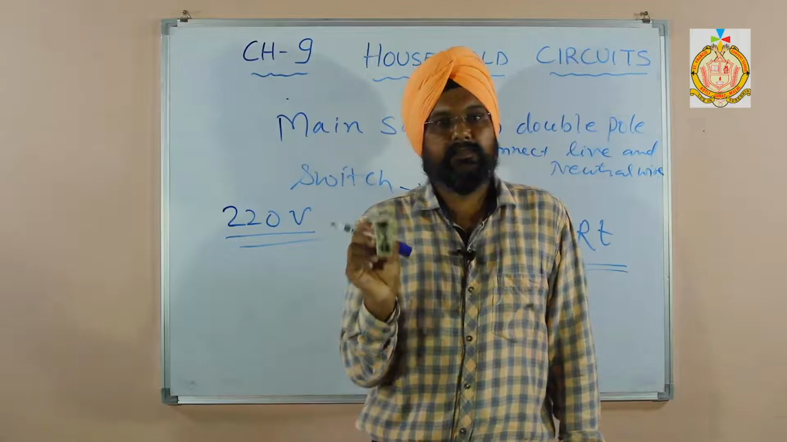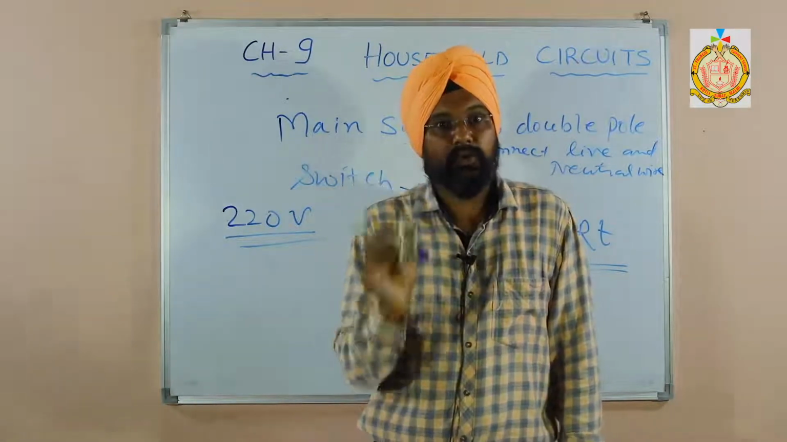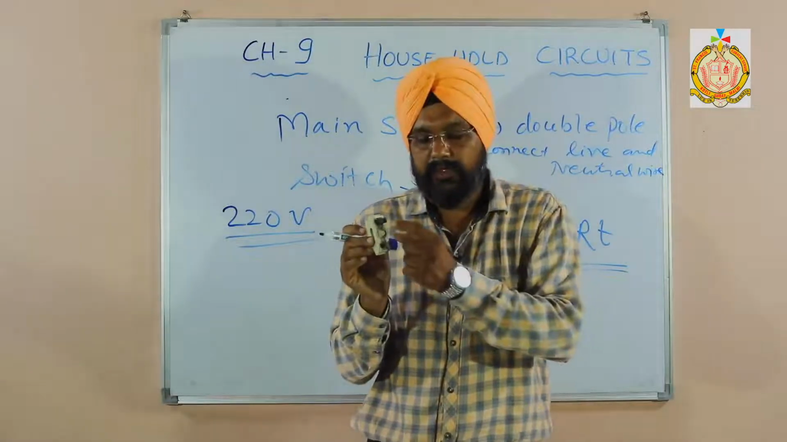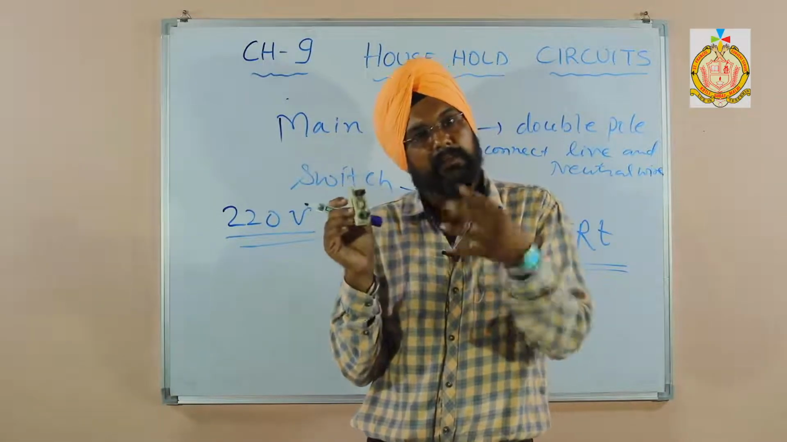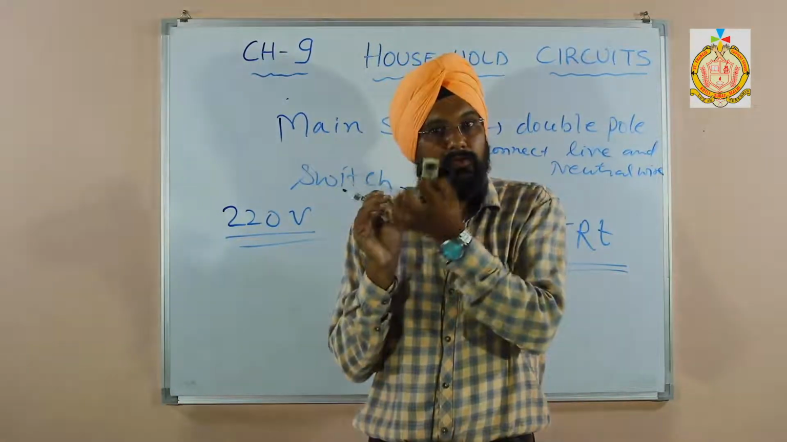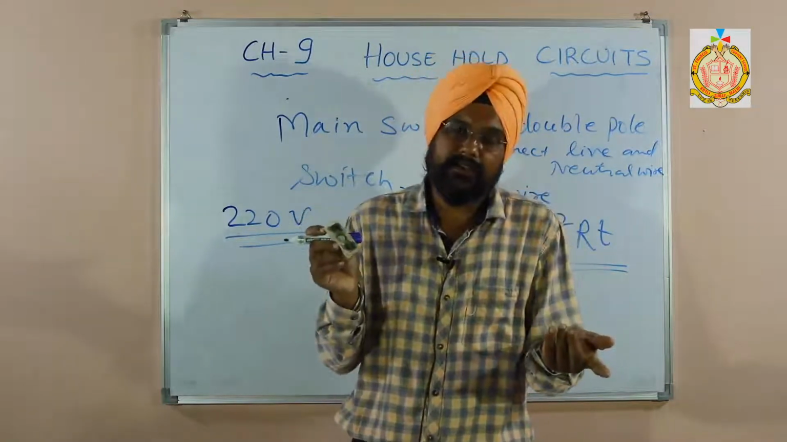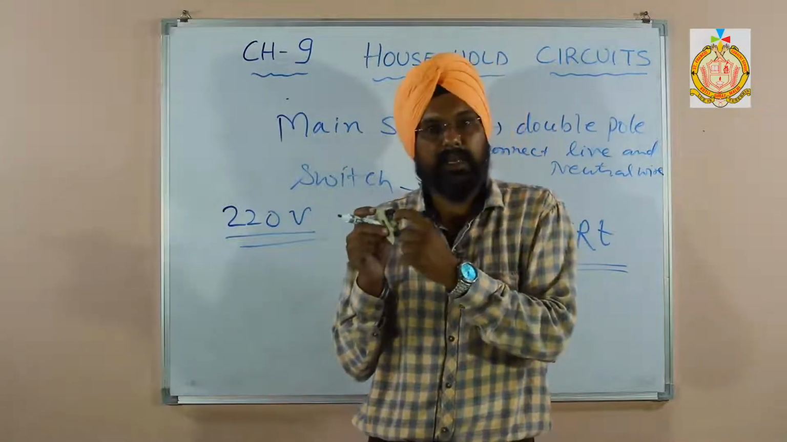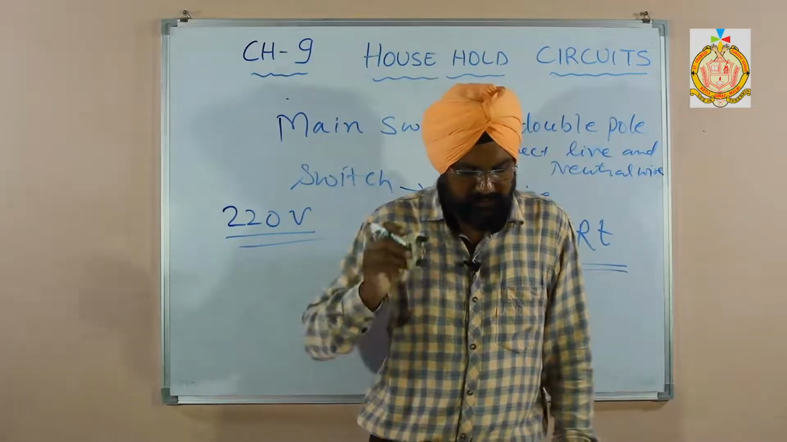Name the characteristics of the fuse. Firstly, it should have a low melting point. Why a low melting point? So that as the current exceeds, it can heat up and melt soon. That's why it is supposed to have a low melting point and high resistance. If it has a high resistance, then also it can melt soon, with overheating when excess current passes.